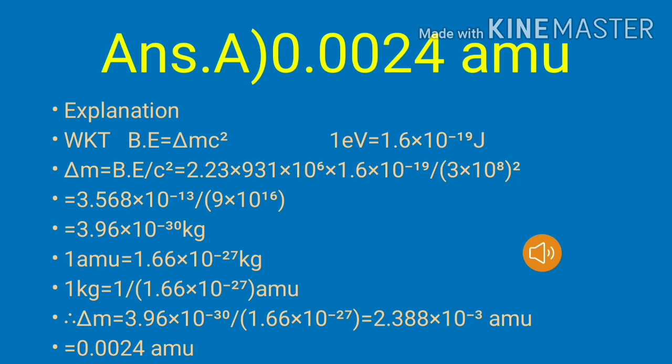2.23 into 931 into 10 power 6 into 1.6 into 10 power minus 19 divided by 3 into 10 power 8 whole square. So, simplifying, we will get the answer of 2.388 into 10 power minus 3 atomic mass unit, which will be equal to 0.0024 atomic mass unit.